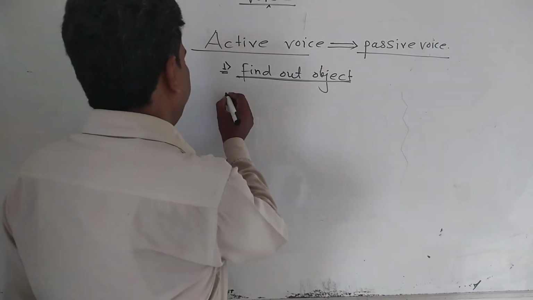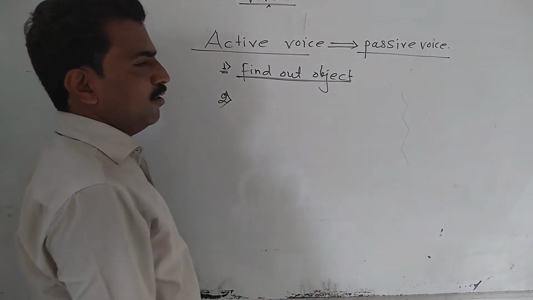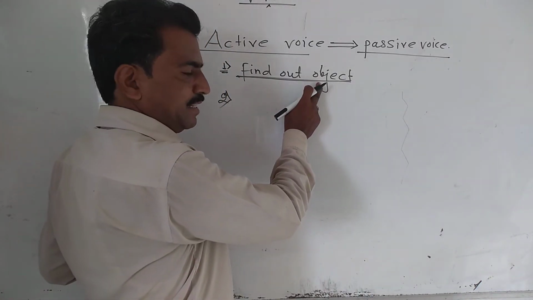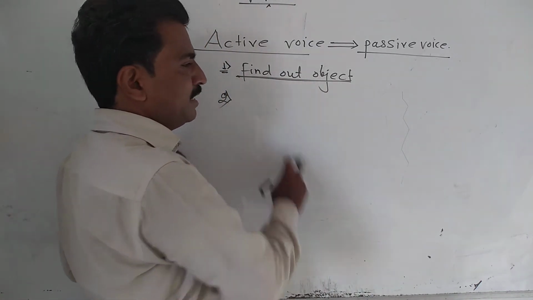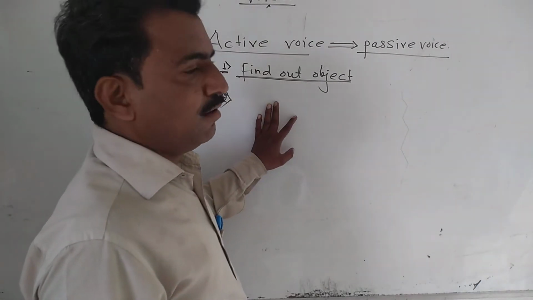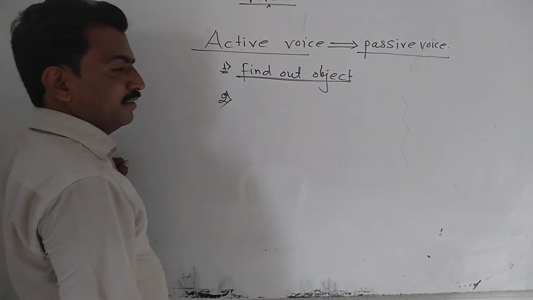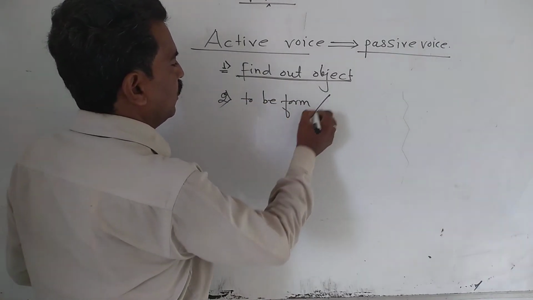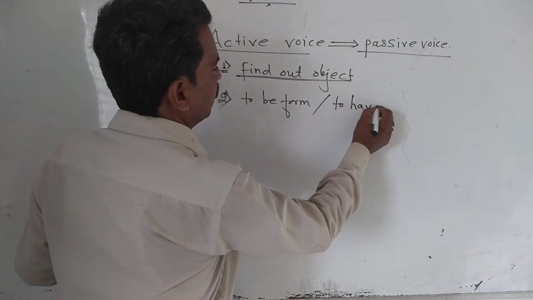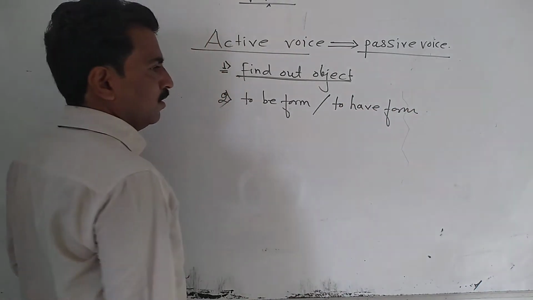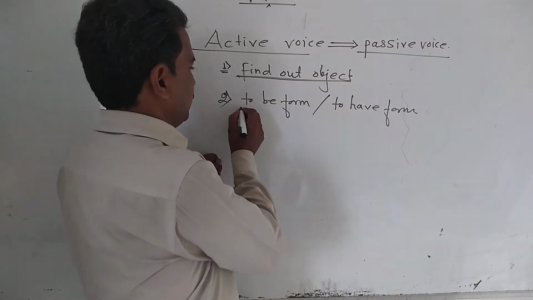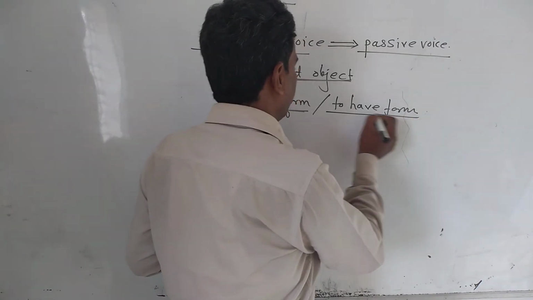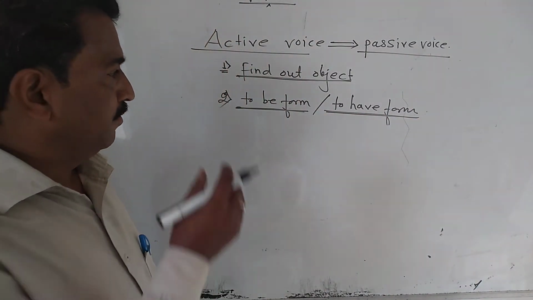Then after placing the object at the beginning of the sentence, what do we have to write? To be form or to have form according to the kind of tense. Means after the object, we have to write to be form or to have form.